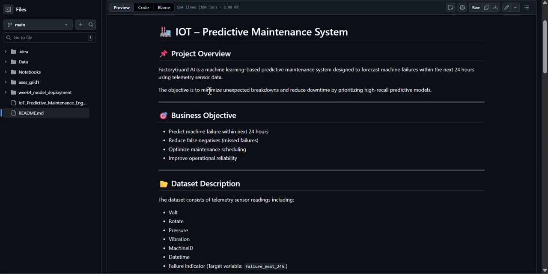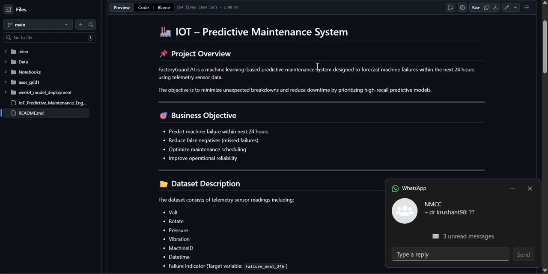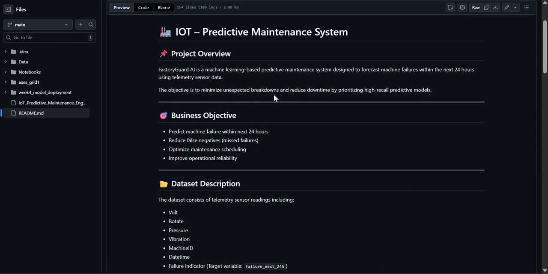First, we have the project overview. Factory Guard AI is a machine learning based predictive maintenance system that forecasts whether a machine is likely to fail or not fail, instead of waiting for the actual breakdown. It helps identify risk easily. The objective is to minimize unexpected breakdowns and reduce errors, using high recall predictive models.